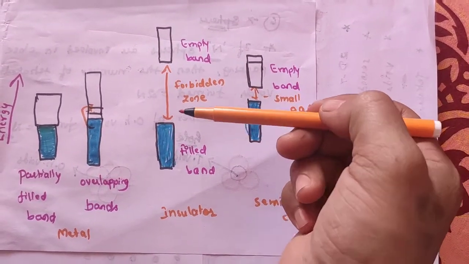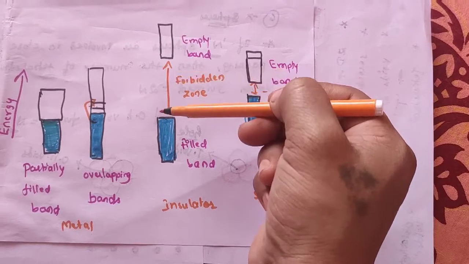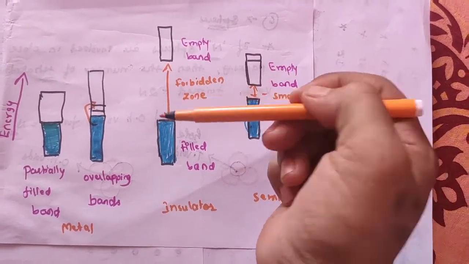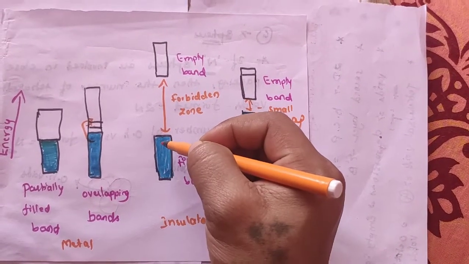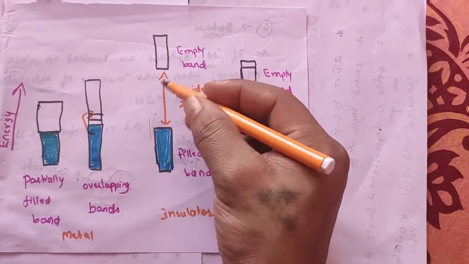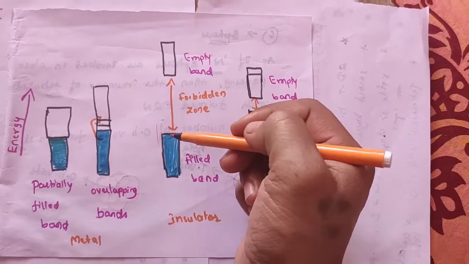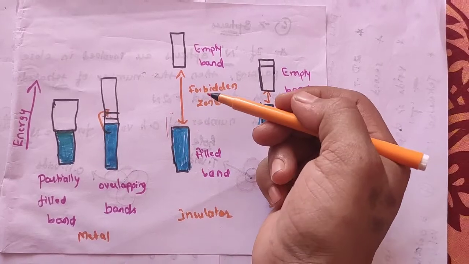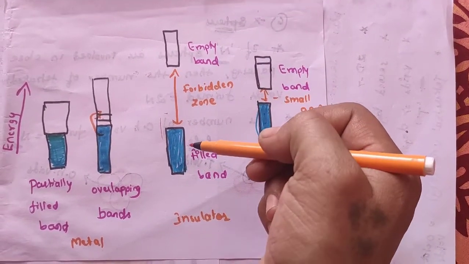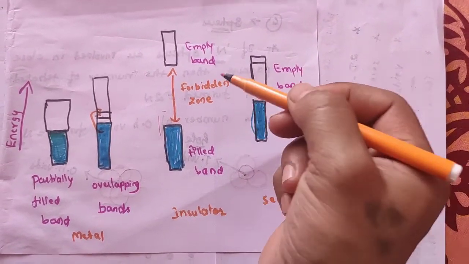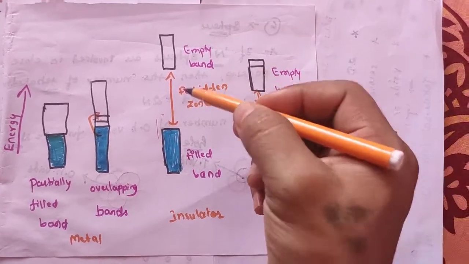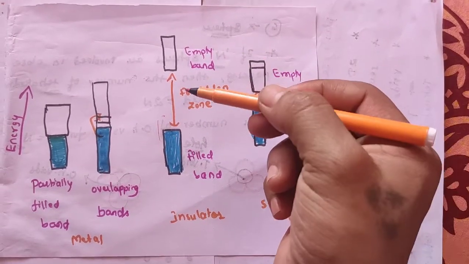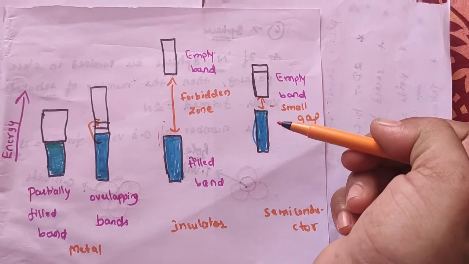Then what about the insulators? Insulators have a large gap between the filled band and the empty band, meaning the valence band and the conduction band. So the electrons cannot reach the conduction band; they cannot move from the valence band to the conduction band. The gap between the valence band and the conduction band is known as the forbidden energy gap or forbidden zone. So this large gap occurs in insulators, and they do not conduct electricity.